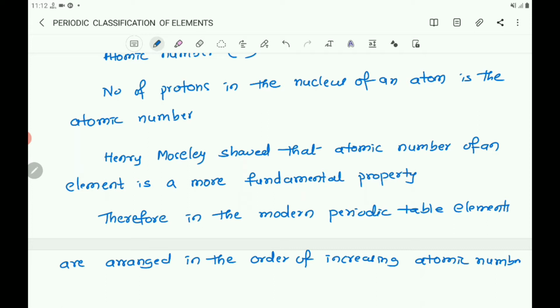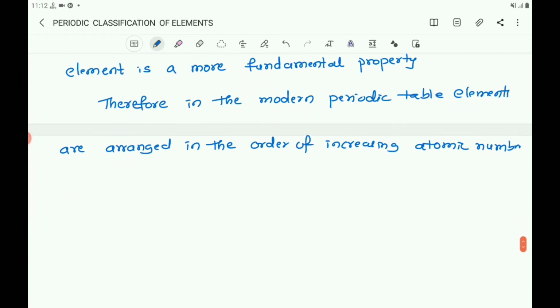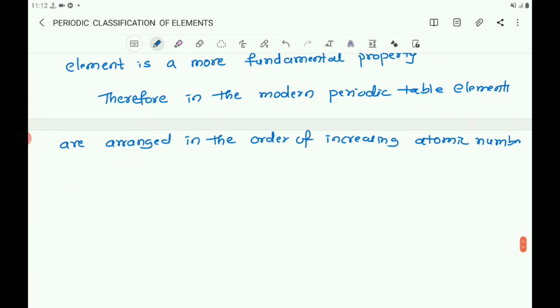So this led us to the classification known as the modern periodic table.